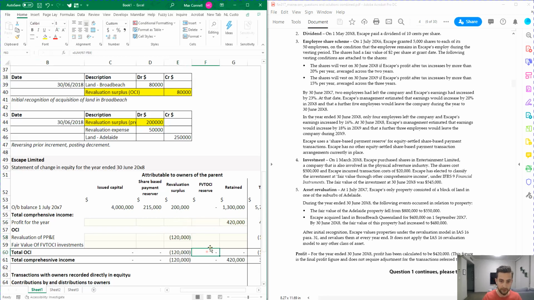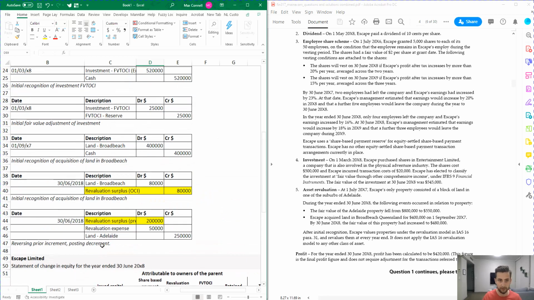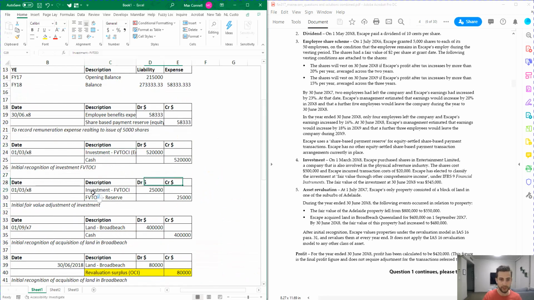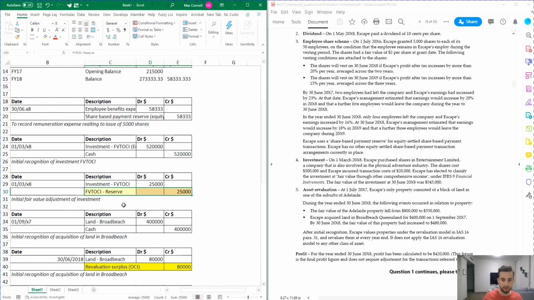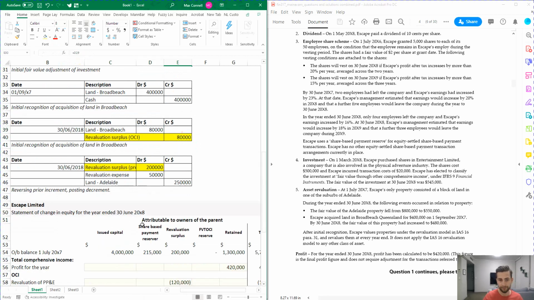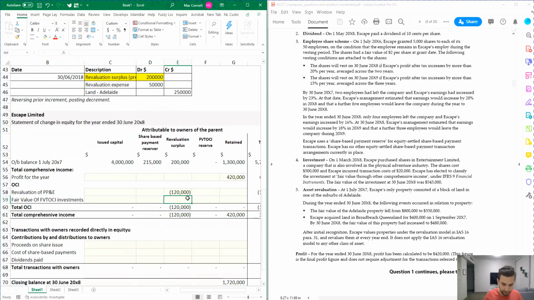Alrighty, cool. So that's that one done. The next one is fair value through other comprehensive investments. So if you remember from the question, we hit the reserve over here. It's a credit amount. So I'm just going to highlight this one. Fair value through other comprehensive income. So it's going to be 25K.